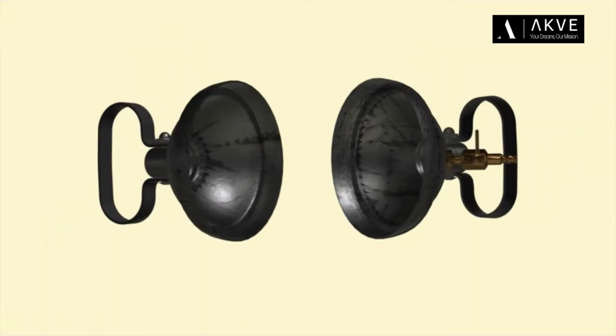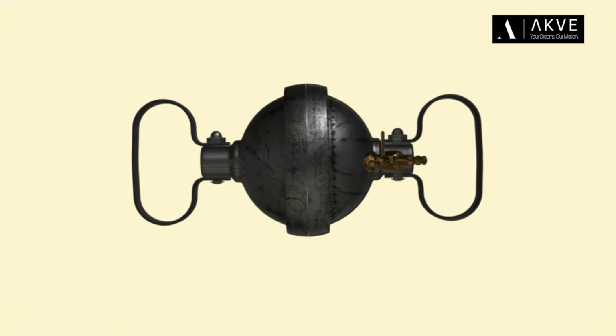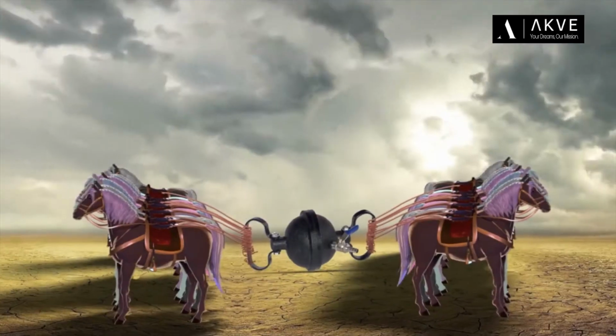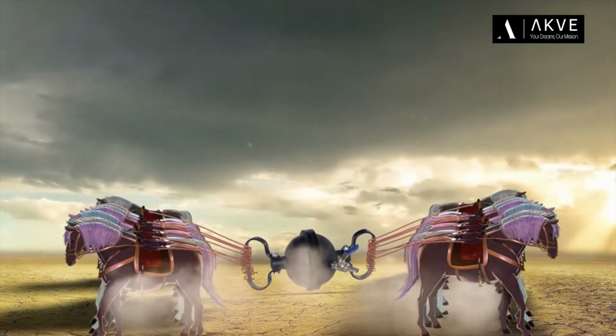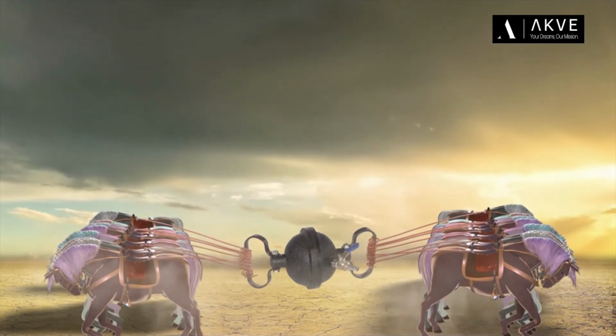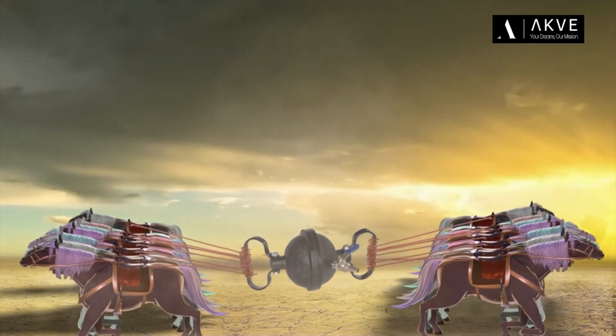Now, before I end this video, let me give you a rather convincing example of how strong air pressure can be. You see, in the 17th century, a German scientist called Otto von Guericke proposed an experiment that demonstrated the true strength of air pressure. And I must say it was rather dramatic. So essentially, he joined two metallic hemispheres and pumped out all the air from inside. Then he had 8 horses on both sides of the hemispheres to pull them apart. And guess what? The hemispheres could not be pulled apart by 16 strong horses.